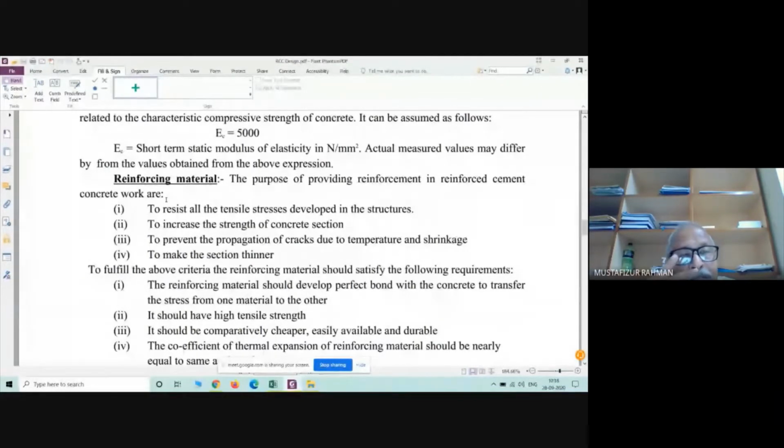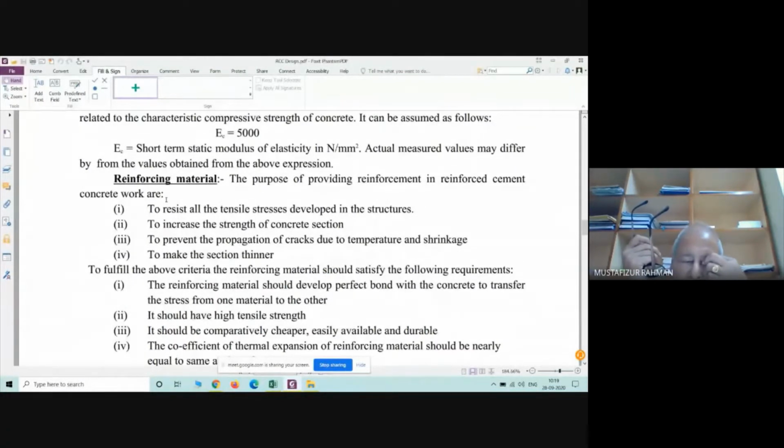We are told that concrete is very good in compression, but its tensile strength is very low. It is nearly 1/10. If the strength of the concrete is 20 Newton per millimeter square, then its tensile strength is about 2 Newton per millimeter square. But in our structure, we cannot avoid tension.